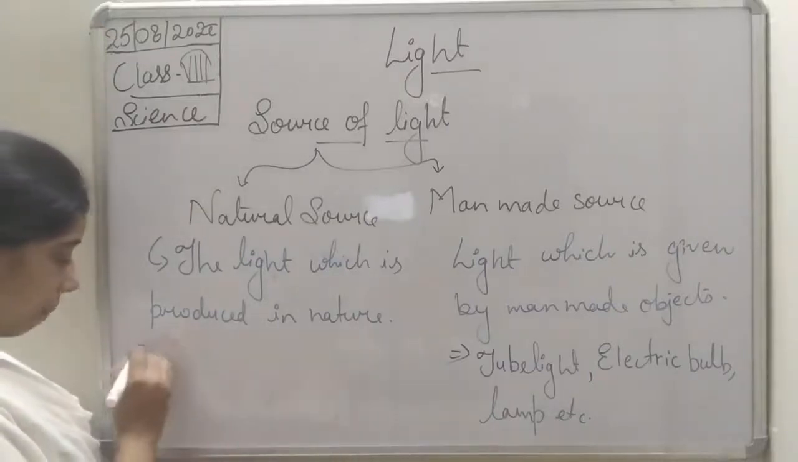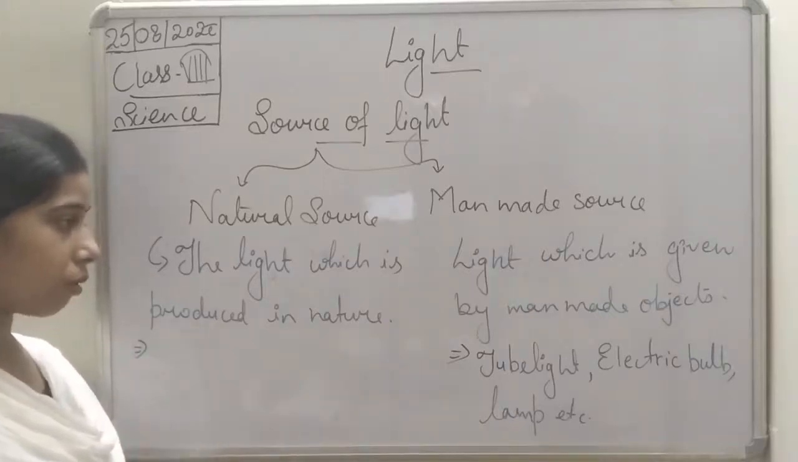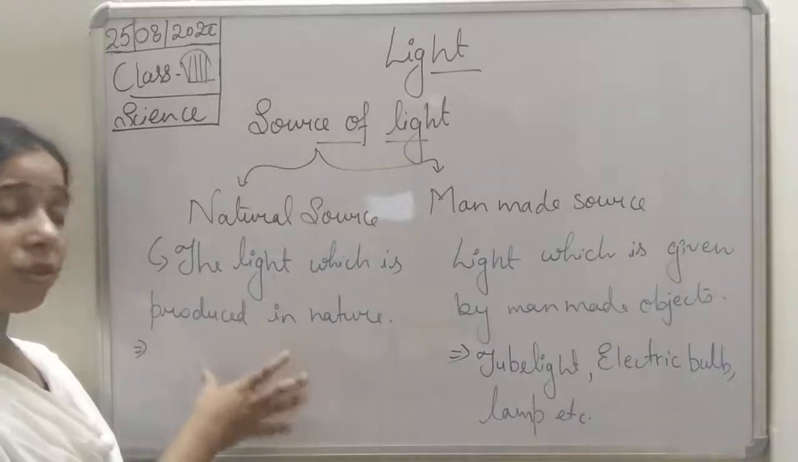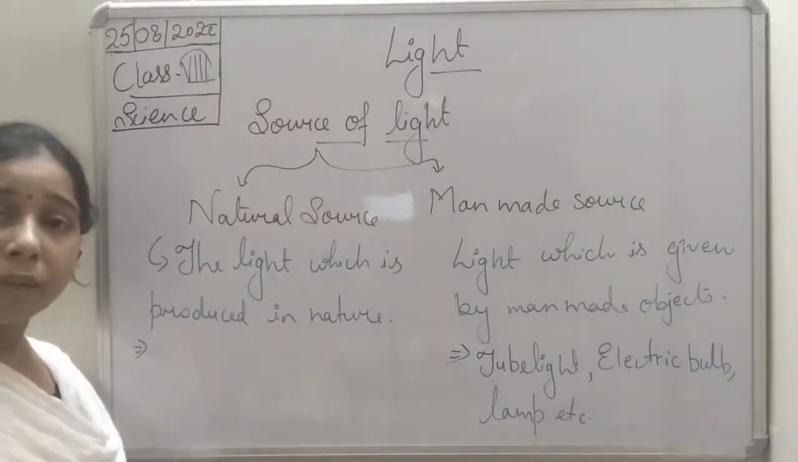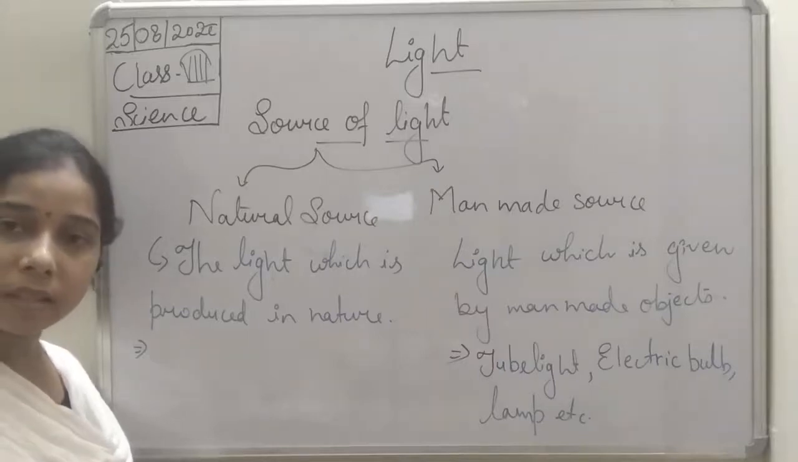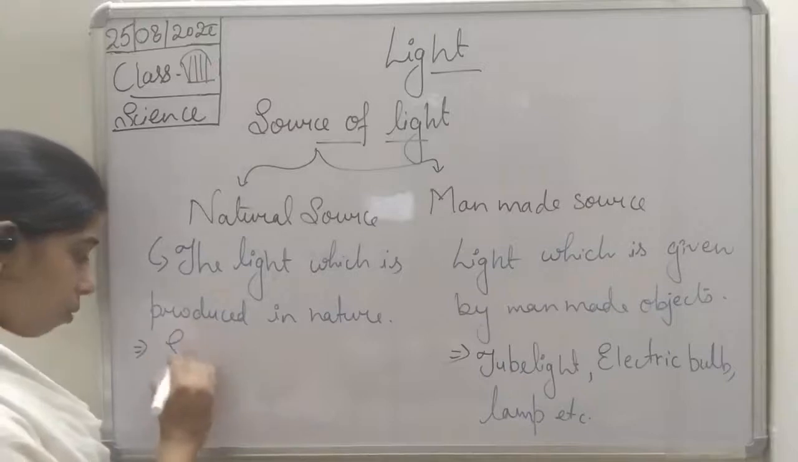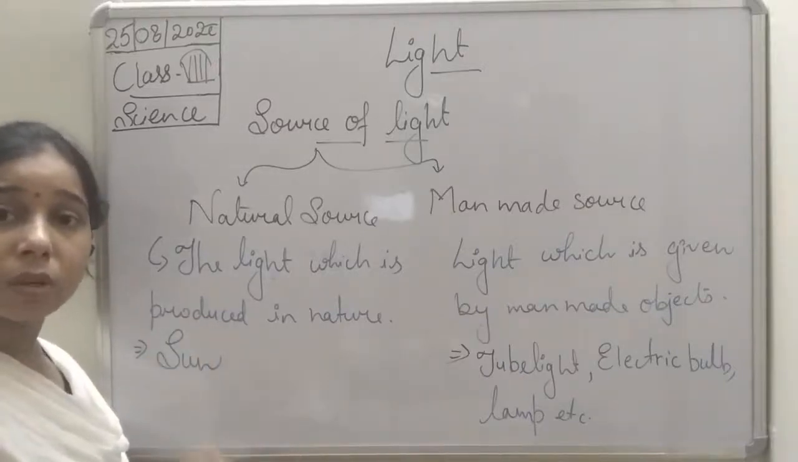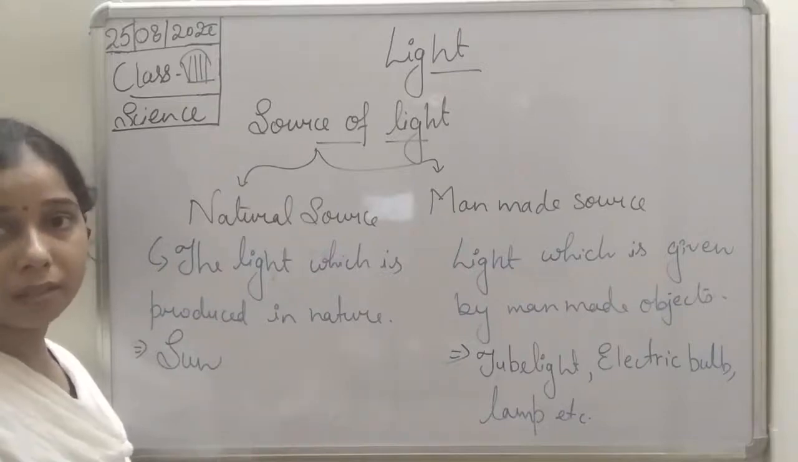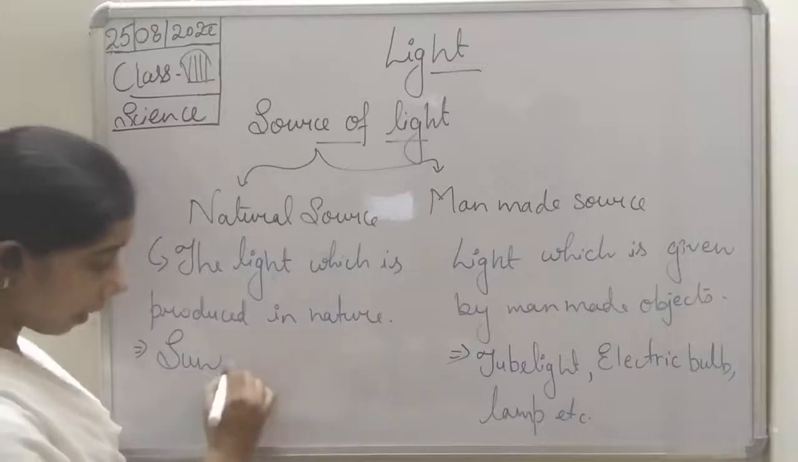Now if we talk about natural sources, students, these are the light rays which are given by nature. So what kind of objects present in nature produce light? The most important is the sun. You know that the sun is the greatest source of light on the earth. Then the stars.